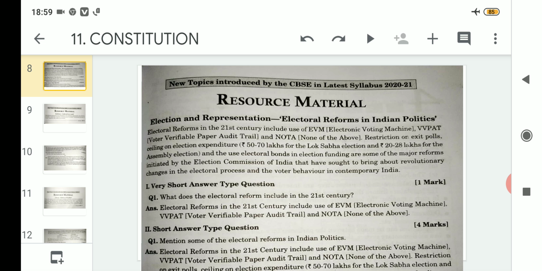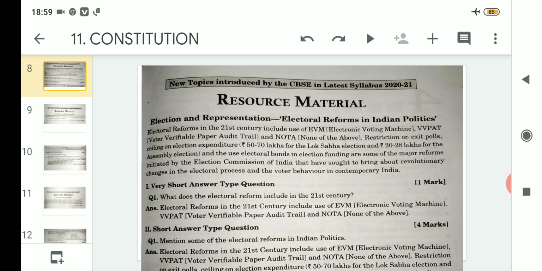So related to the chapter Election and Representation, the first new topic is electoral reforms in Indian politics. Clear? So what are the electoral reforms? That means what are the changes that have been carried out in Indian politics in the electoral process.